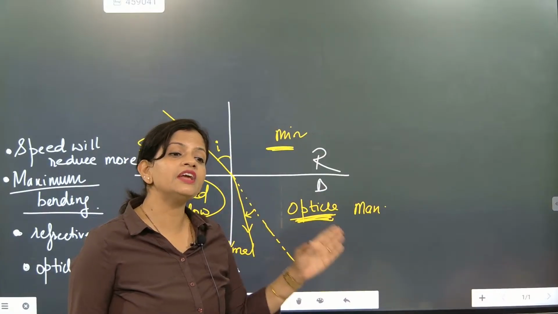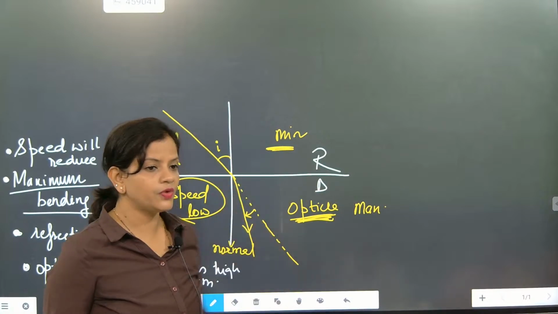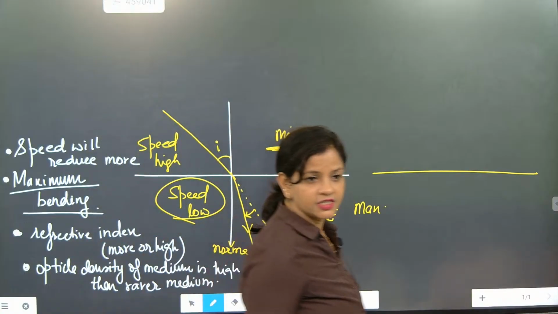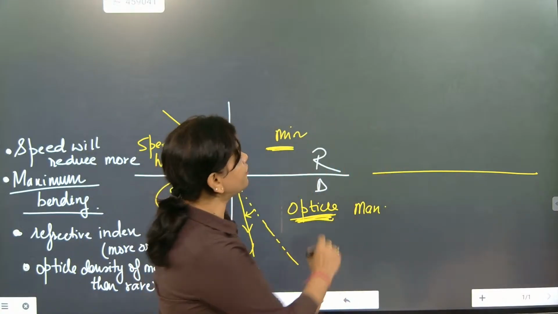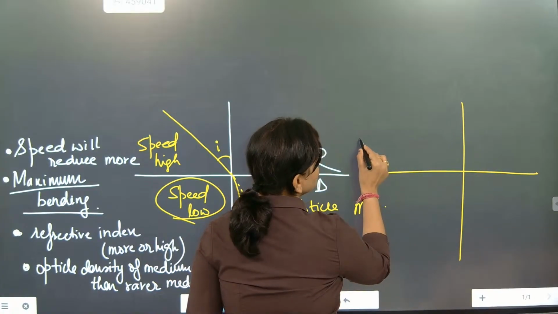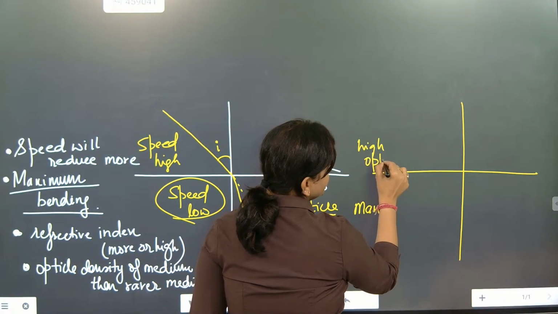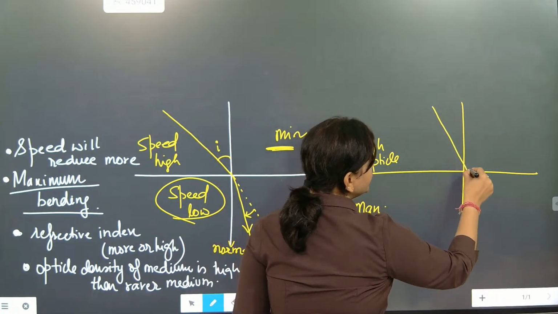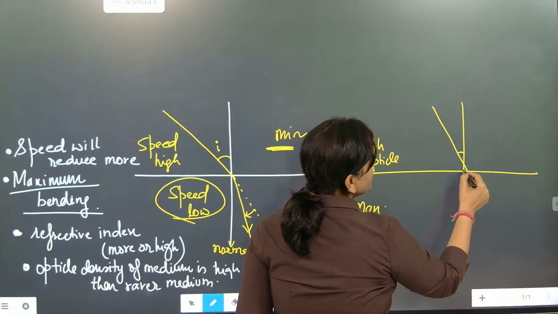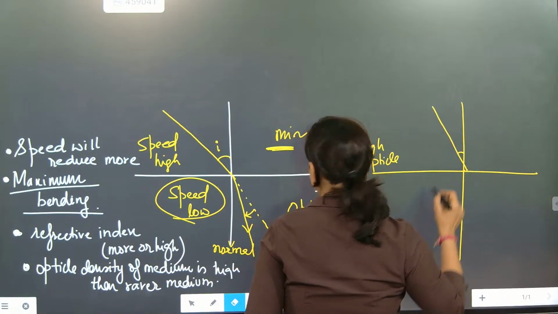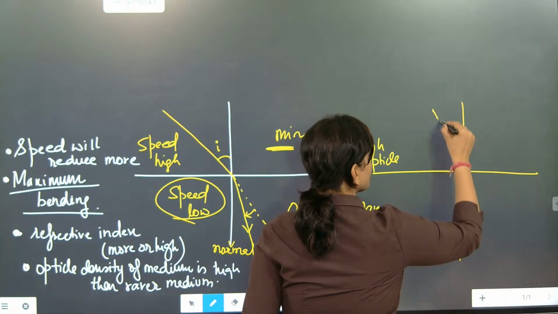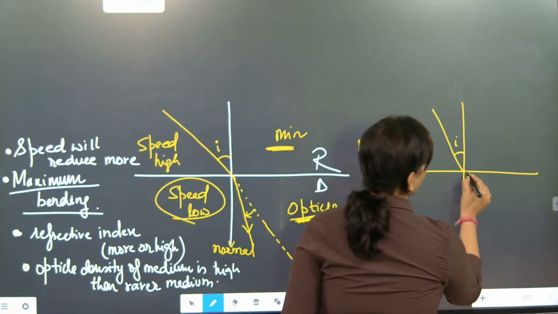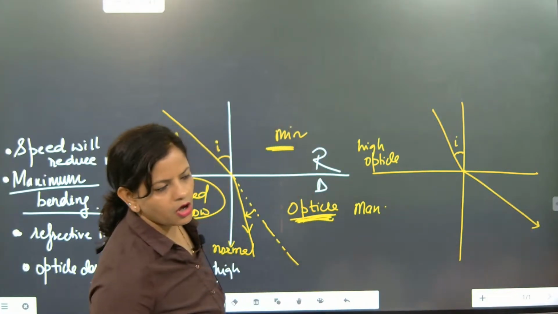You need to remember this one. Yes, the second case is also possible. It's not like only one case is possible. Understood? Now, from a source of light, this is the highest optical density. From this high optical density, the light ray makes some angle and tries to come out. This is the normal. So this is i. Now what happened? The bending is now away from the normal.